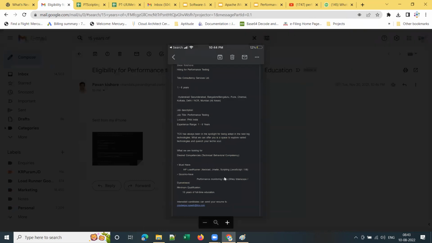Let me download. And yeah, so here you can see hiring for performance testing, right? You can see the company name here as Tata Consultancy Services. They are looking for 1 to 6 years of experience. And if you observe the qualification, the minimum qualification that they are looking for is 15 years of full-time education.